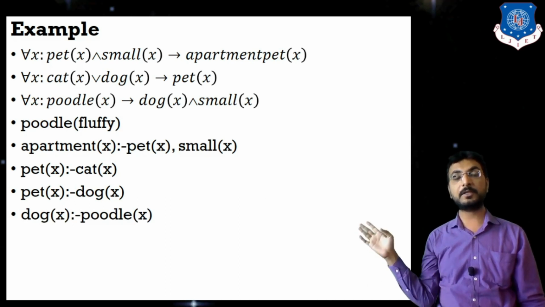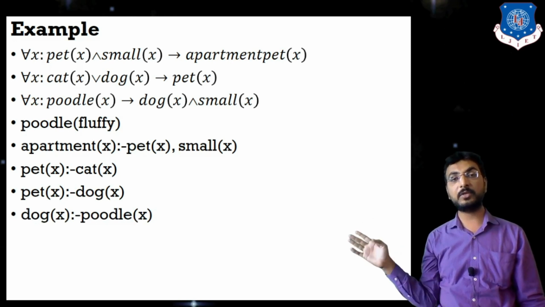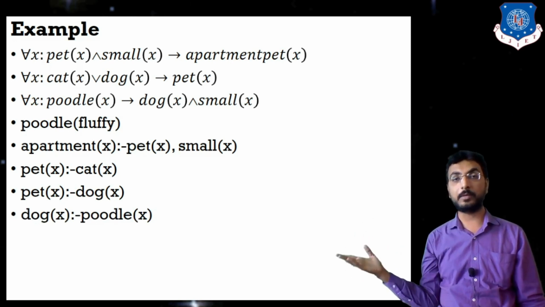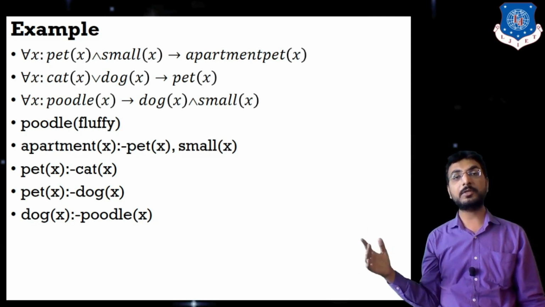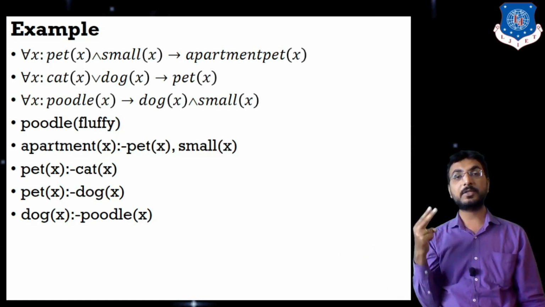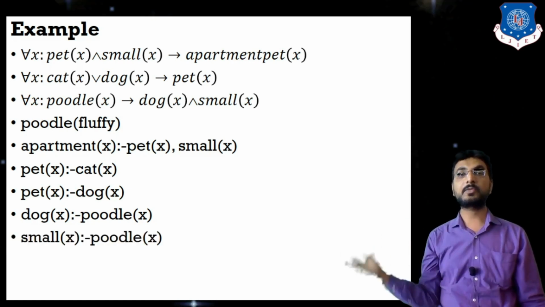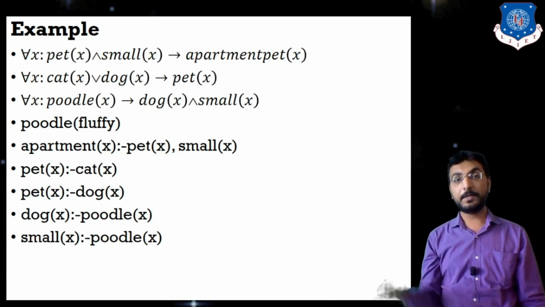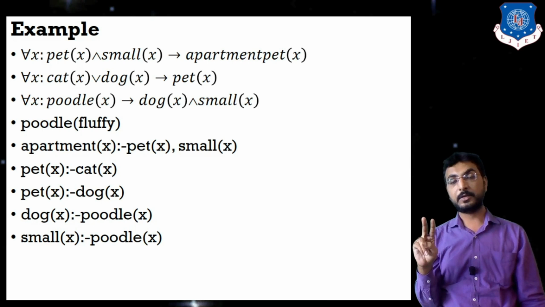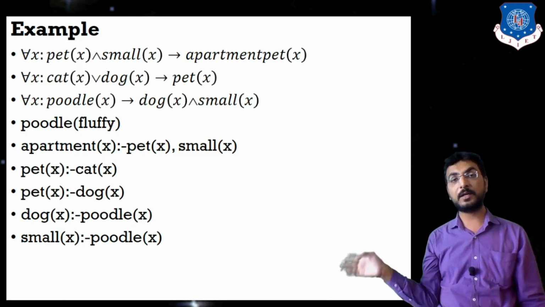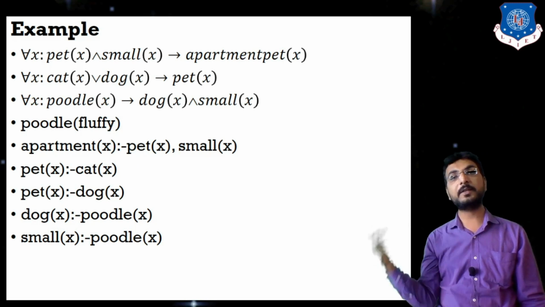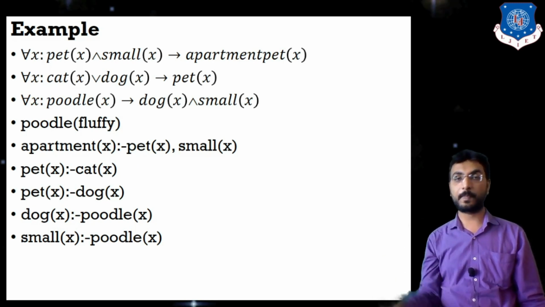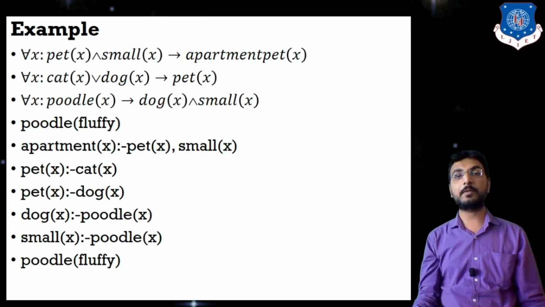Now see, in this third statement, this conjunction is available between dog and small. So that dog and small can be converted to a logical statement with two different statements, that is dog of X, poodle of X, and small of X, poodle of X. That means if we have two predicates after this colon and dash, then we can say that our and is connected on the right hand side of the predicate, that is in dog and small. And the last will be as it is, that is poodle of Fluffy.